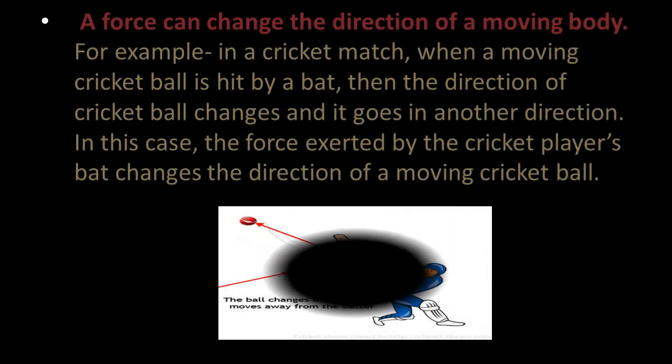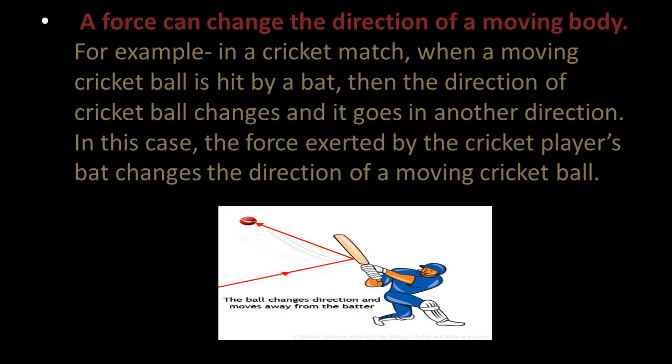A force can change the direction of an object. In a tennis match, when a moving tennis ball is hit by a racket, then the direction of the tennis ball changes and it goes in a different direction. In this case, the force exerted by the tennis player's racket changes the direction of a moving tennis ball.